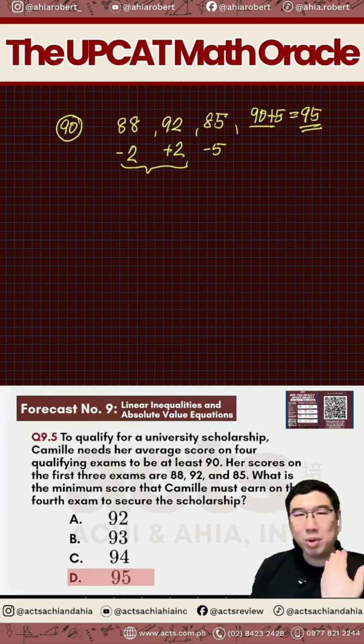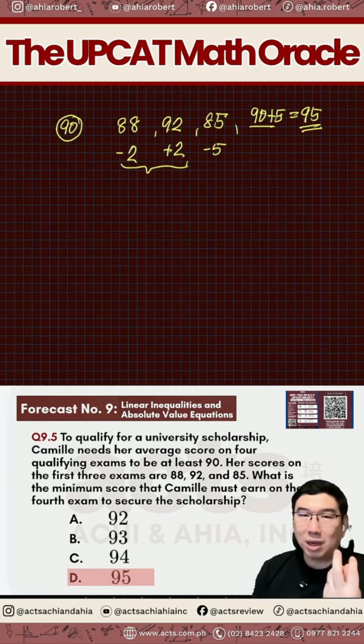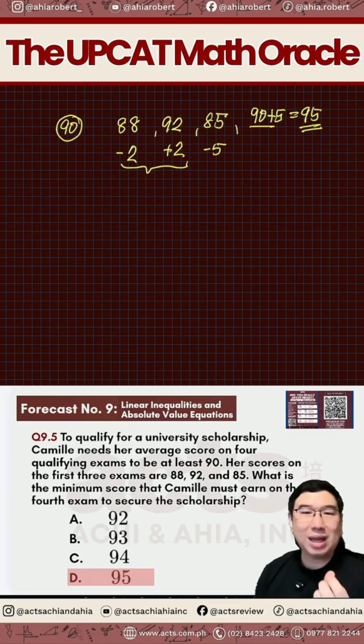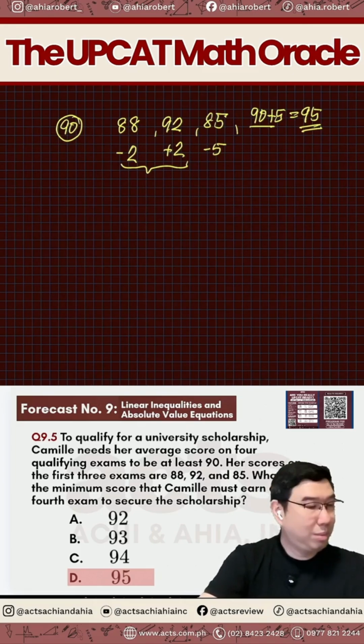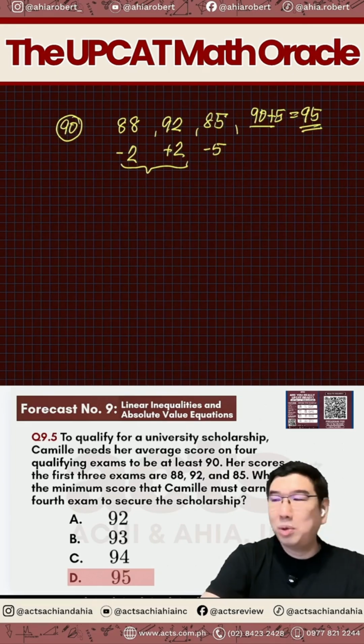Di ba? Parang, if you look at this perspective, it's going to be a lot easier. The numbers are a lot smaller. So it's really how you approach in solving the problem. So i-practice nyo to in getting actually how to solve an average problem. Sige, one more. Baka mga 2 or 3 more pa under this forecast number 9. Sige, let's take a look at the next question here.